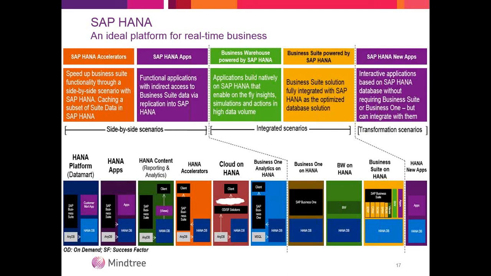First was HANA Platform Data Mart. Data Mart was nothing but putting all your tables in HANA, and whatever you want to consume it via, wherever you are reading via Excel or something, you can just consume it. Then was HANA Apps. Again, you can take it back to SAP Business Suite, or else you can consume it via any apps. HANA Accelerators were like the CO-PA Accelerator and FI Accelerator. These are a few accelerators which SAP offers, which can speed up your month-end processes.